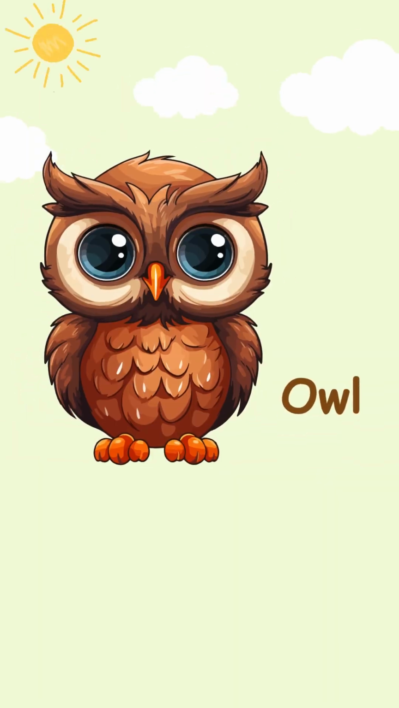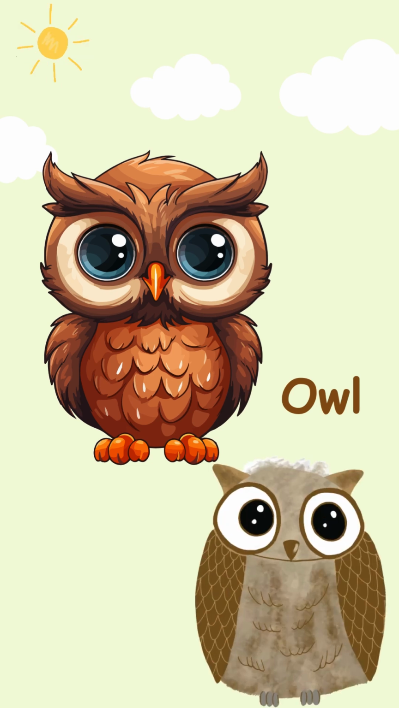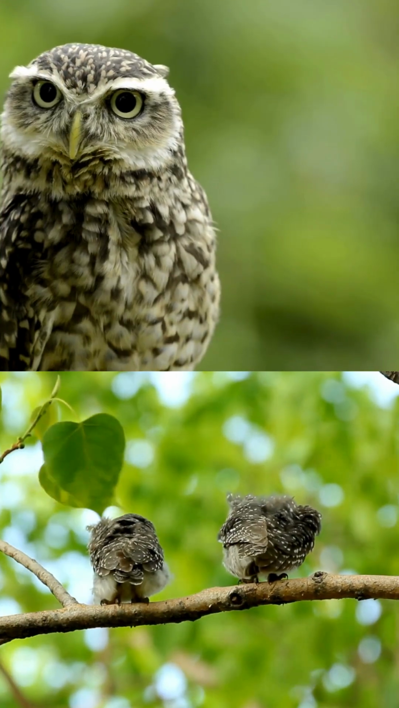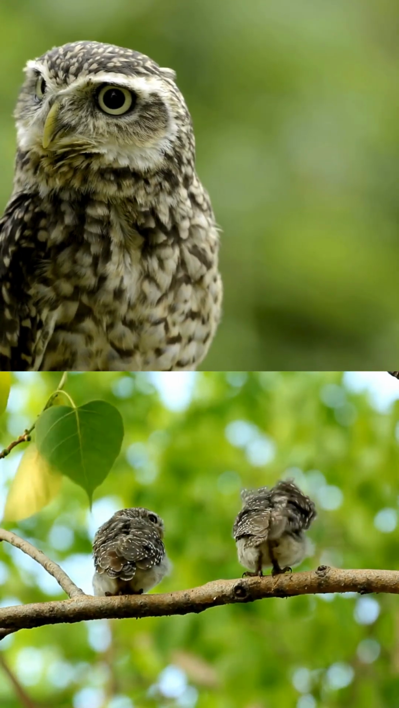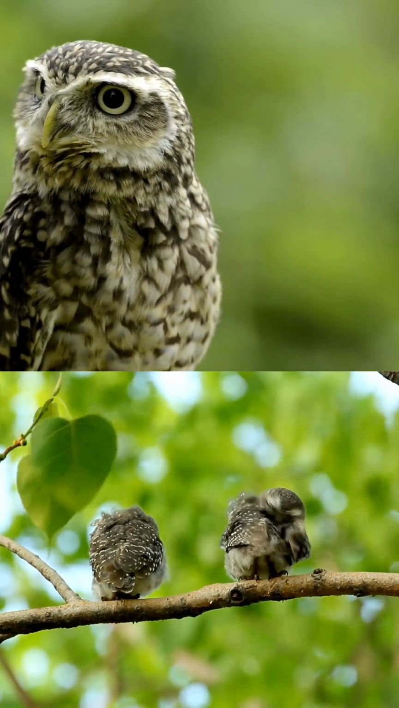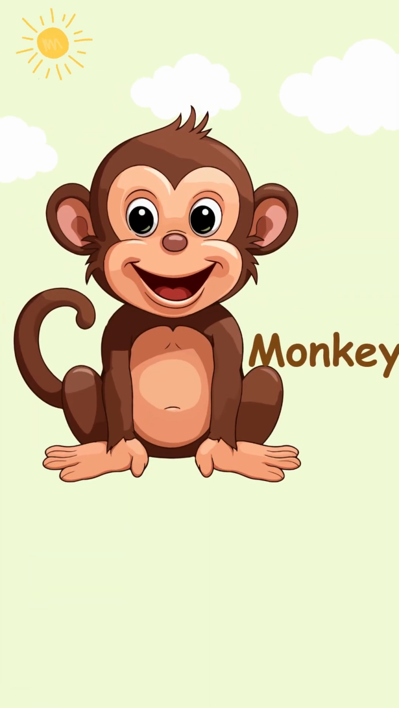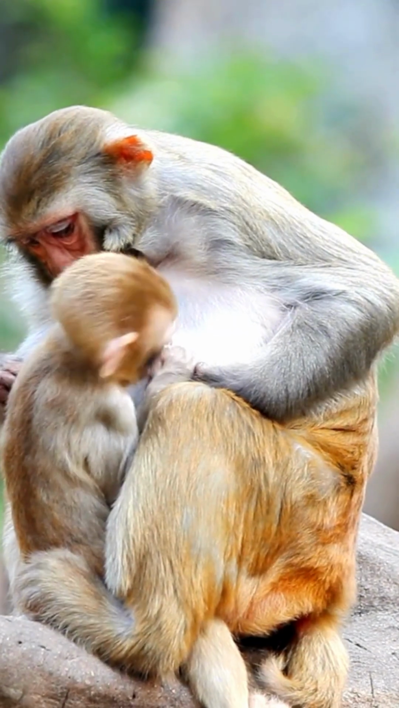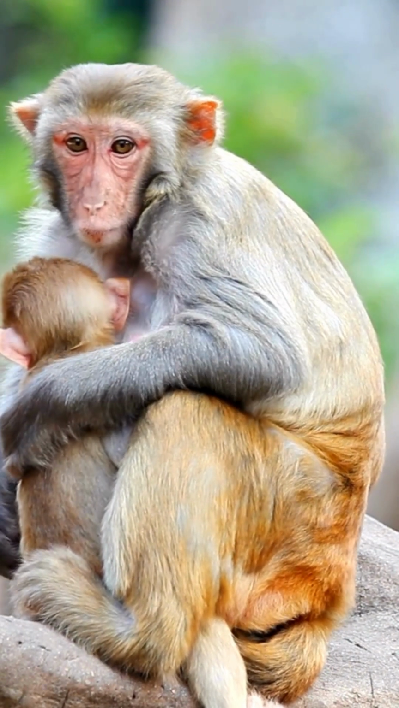Owl. The little one of owl is called owlet. Here you can see owl and its owlets. Monkey. The little one of monkey is called infant. Here you can see monkey and its infant.